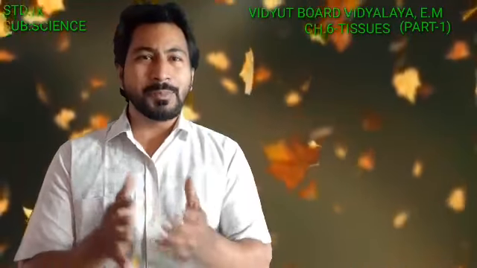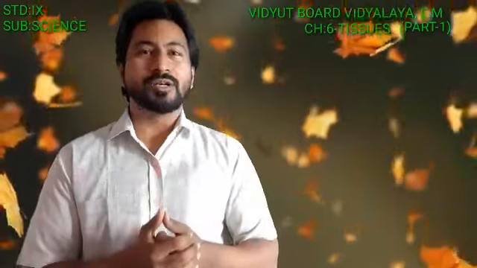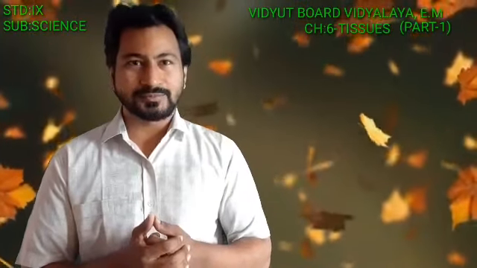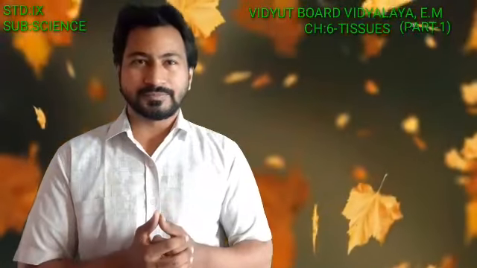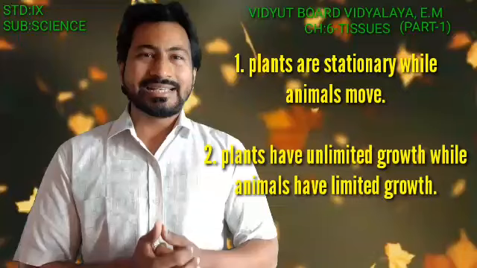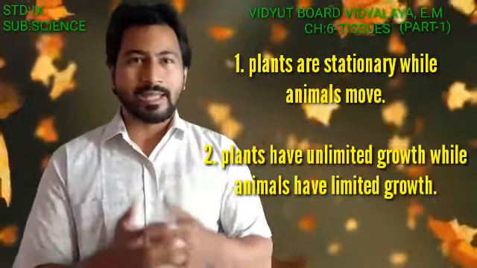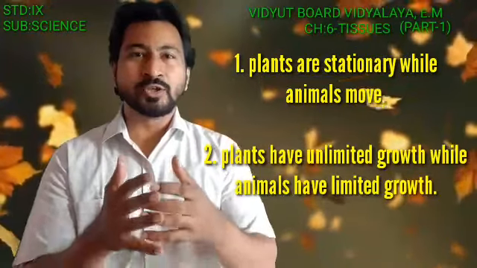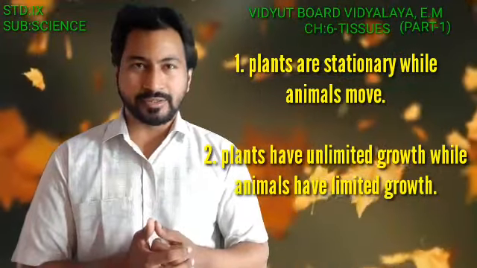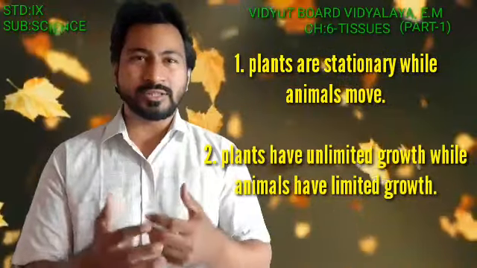The tissues in plants and the tissues in animals are far different from each other. Now, how are they different? There are various categories. The first one is stationary and moving. Plants are stationary. Plants do not move from one place to the other, while animals easily move from one place to the other.